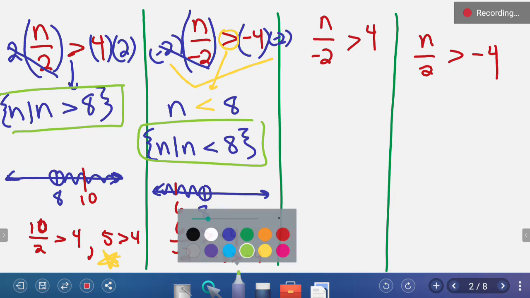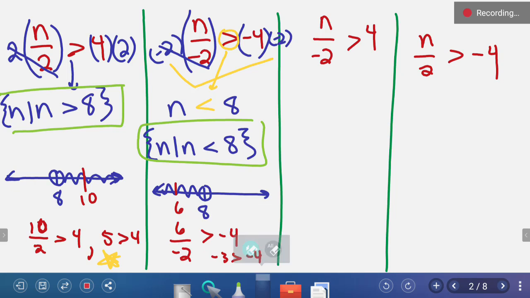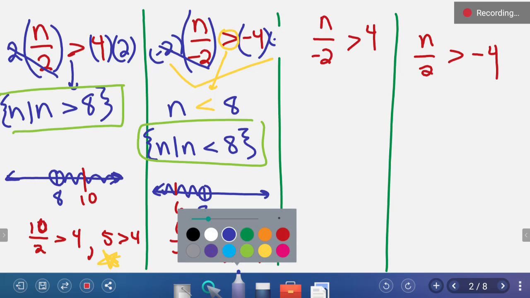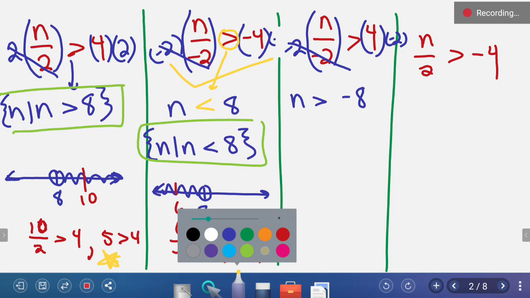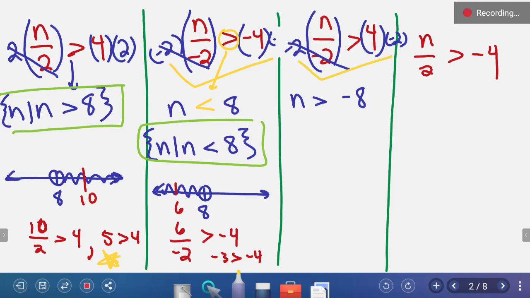All right, the next one. In order to solve the next one, I'm going to erase this so I can see it. We're going to multiply both sides again, in this case by a negative 2. And n is greater than negative 8. But then we ask ourselves the question, a negative sign changed sides using multiplication.